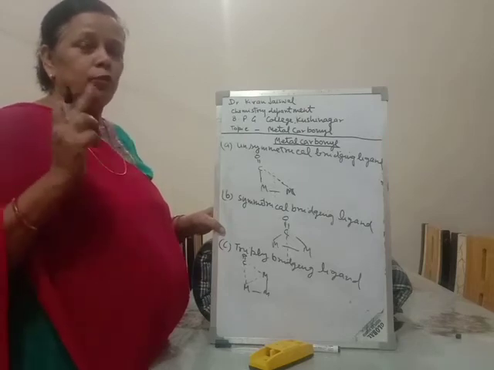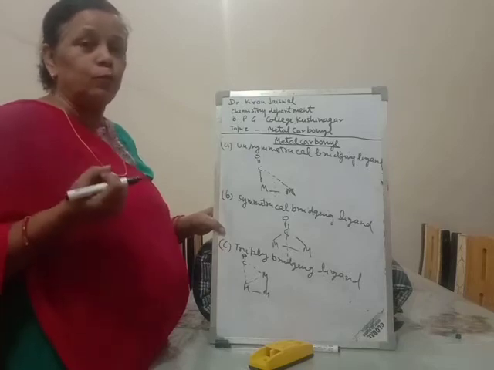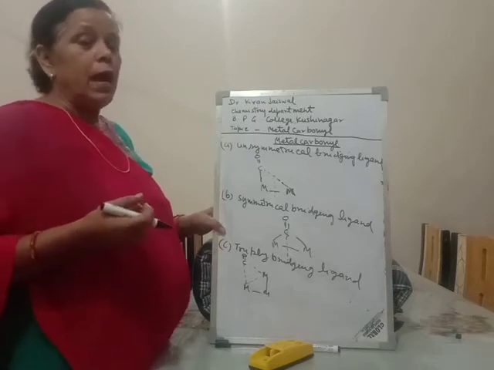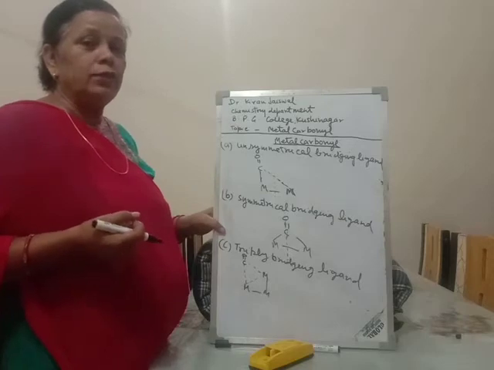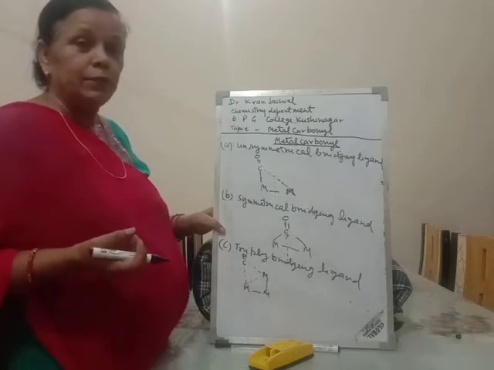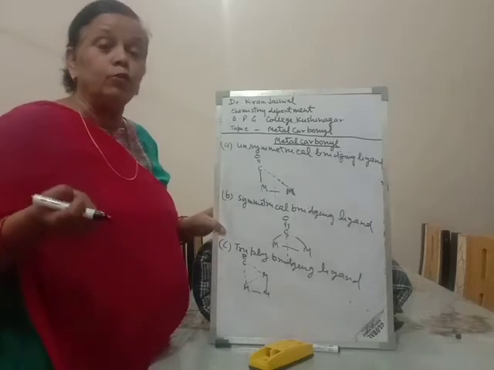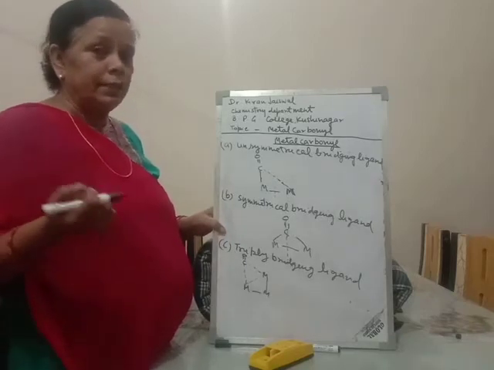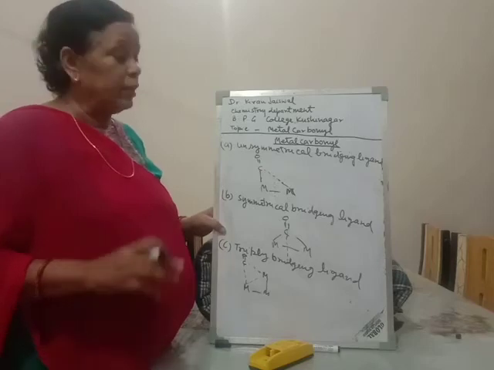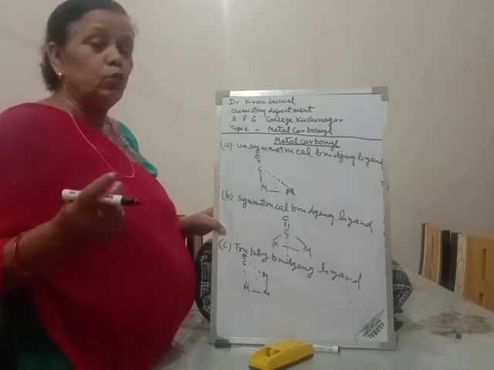Mononuclear contains only one metal atom, for example nickel tetracarbonyl, chromium hexacarbonyl. Polynuclear contains two or more metal atoms, for example dimanganese decacarbonyl, dicobalt octacarbonyl, etc.